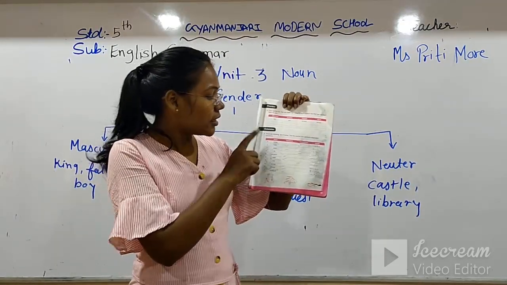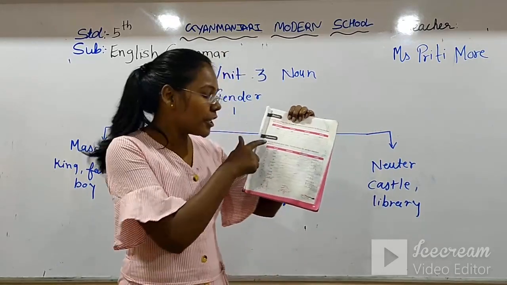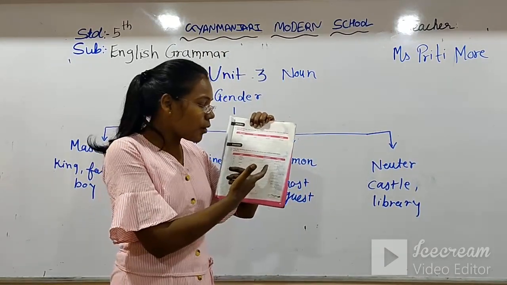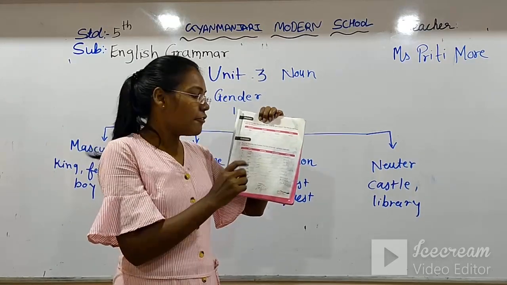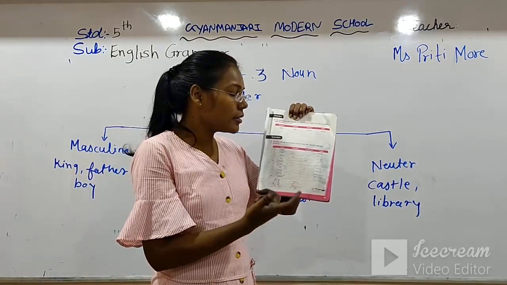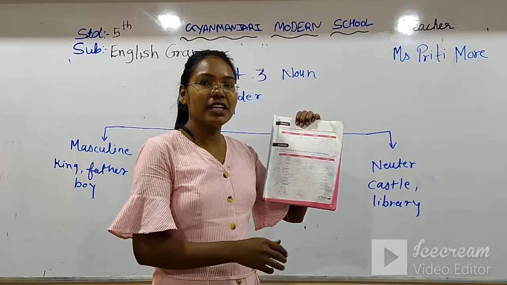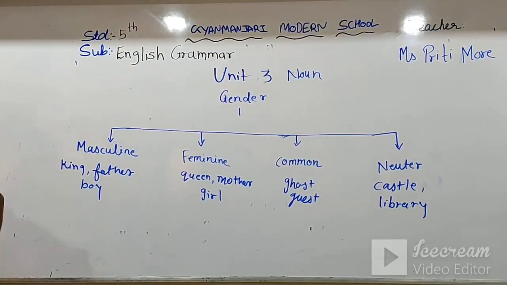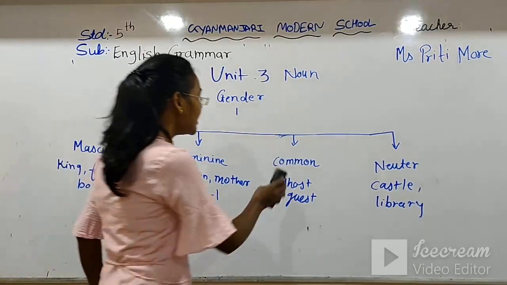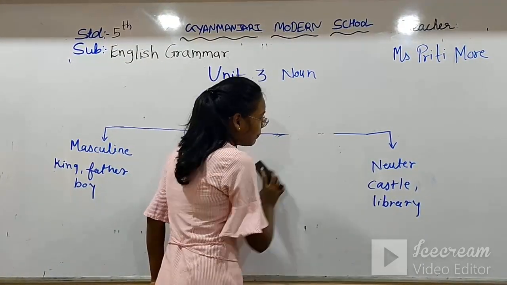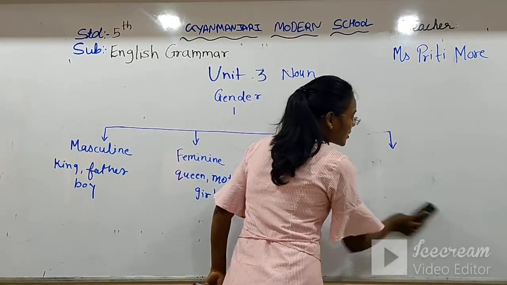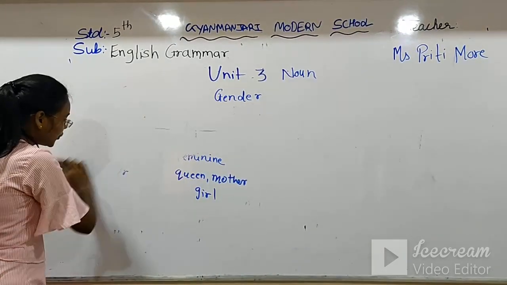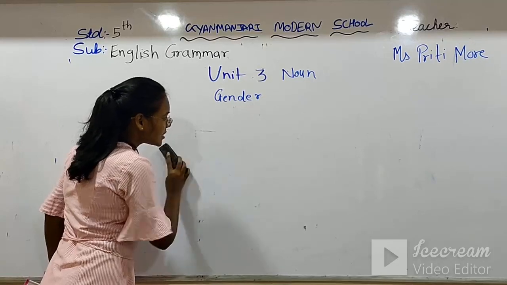First, you have to identify whether the given nouns are countable or uncountable. Tick it, and write down the gender according to the noun. I will copy the same box on our board to complete the exercise.